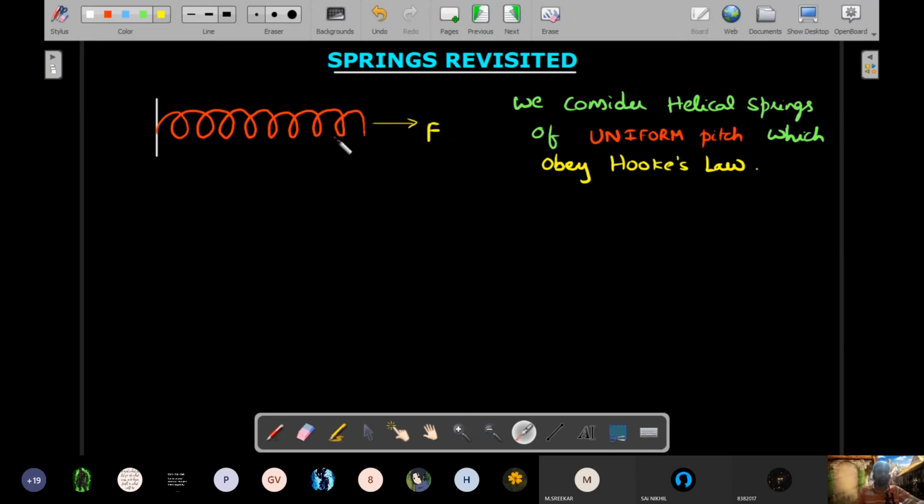Please understand, the pitch of the previous case and present case is not the same. Pitch will increase, but it will uniformly increase throughout. It's not like these two are closer, these two are farther. That may happen in real life springs, but for the ones that we consider in our situations, when we just say spring, you will consider this idea that it will be uniform throughout every part of the spring.